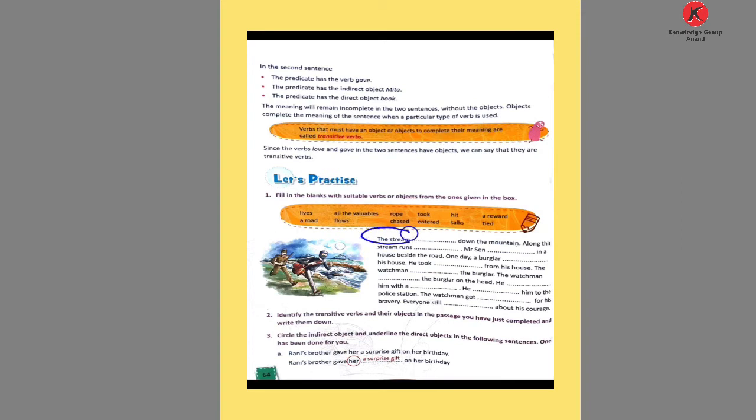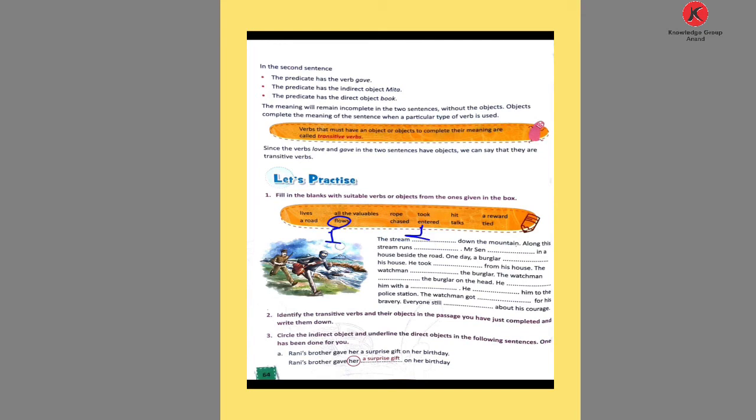The stream blank down the mountain. The stream what down? It's going down. So flows is the answer. The stream flows down the mountain. That is the first one.